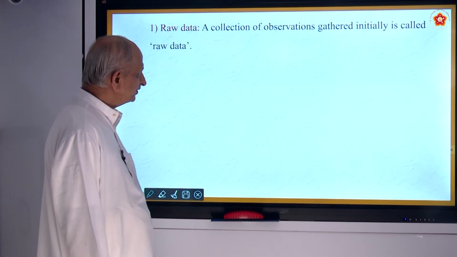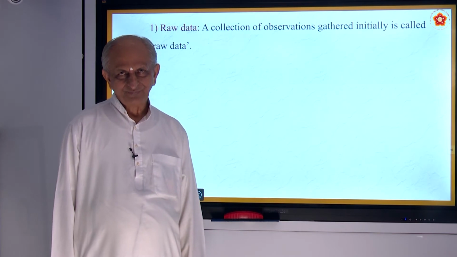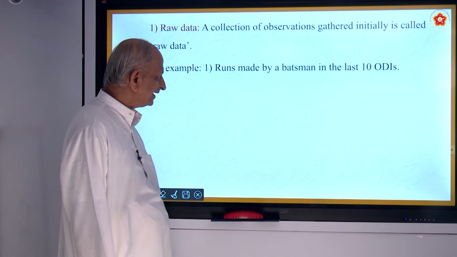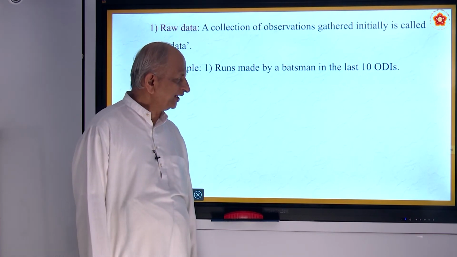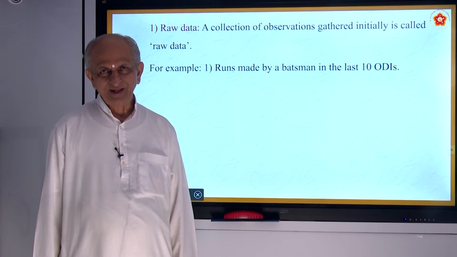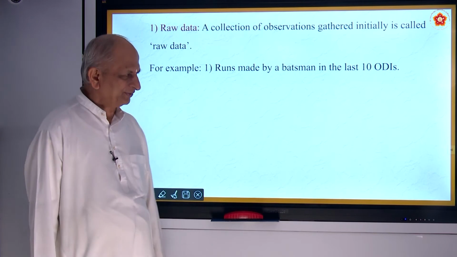What is raw data? The collection of observations gathered initially is called raw data. For example, runs made by a batsman in the last 10 ODIs. What is ODI? One day international. Different matches you have.